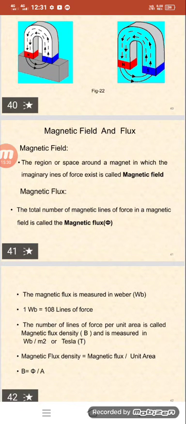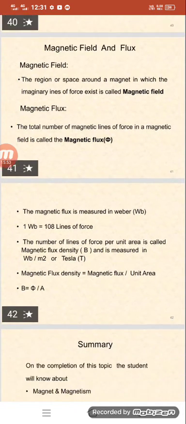The number of lines of force per unit area is called magnetic flux density. The magnetic flux density means the number of flux lines per unit area. Normally it is measured in Weber per meter square or Tesla. Magnetic flux density is equal to magnetic flux lines per unit area, that is B = Φ/A.